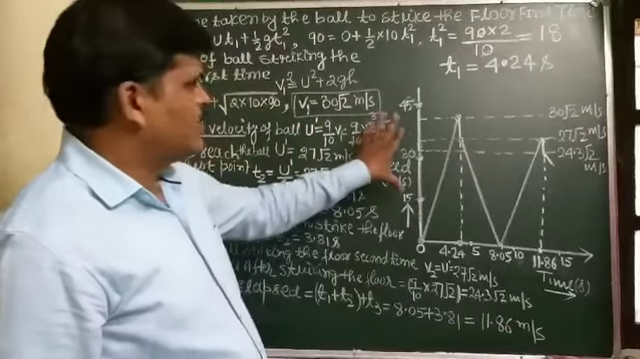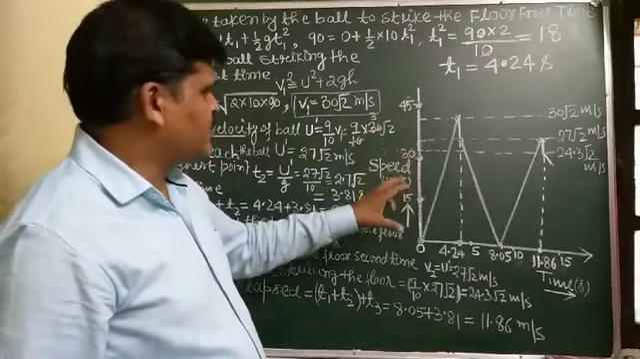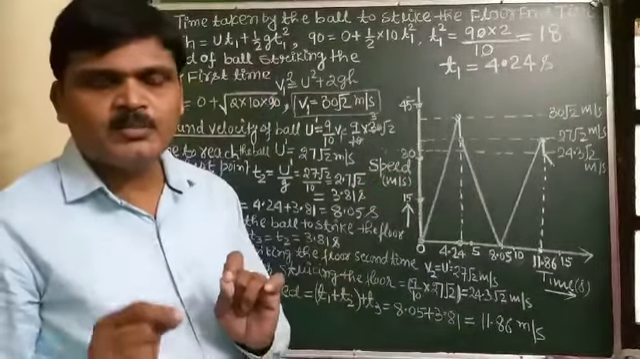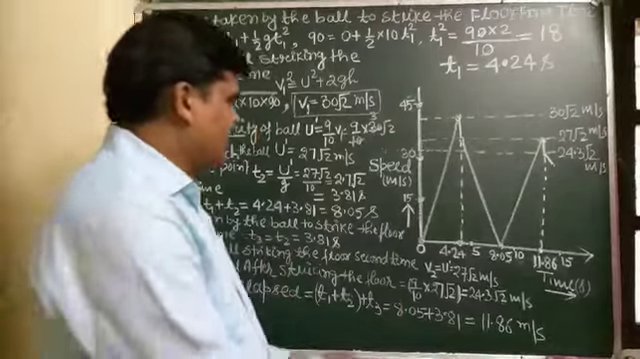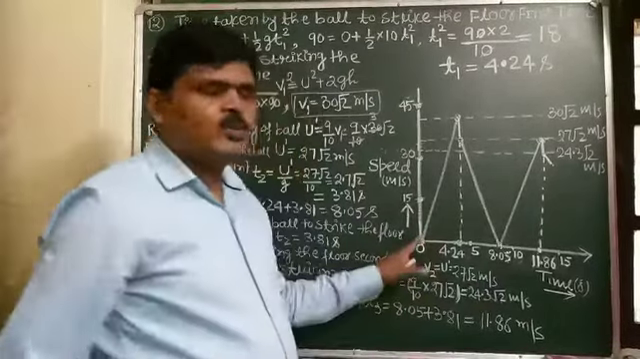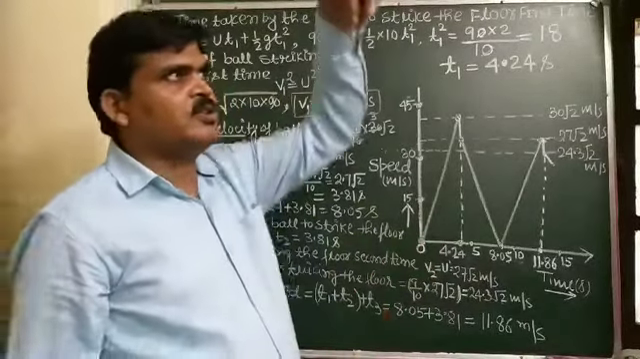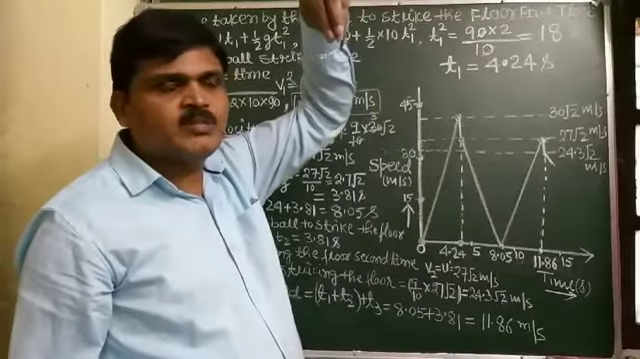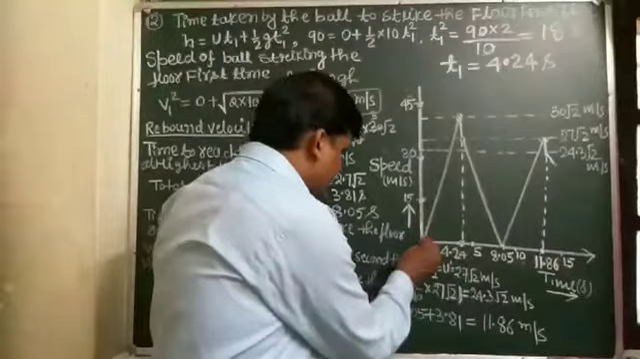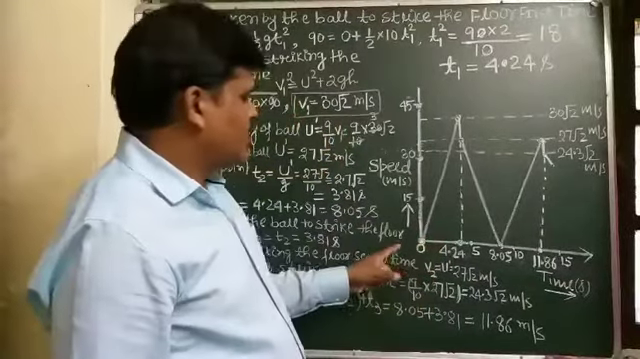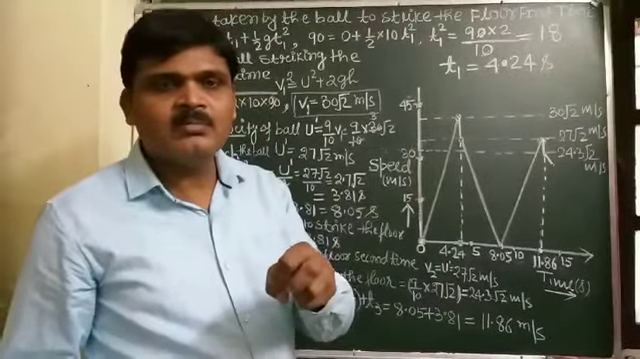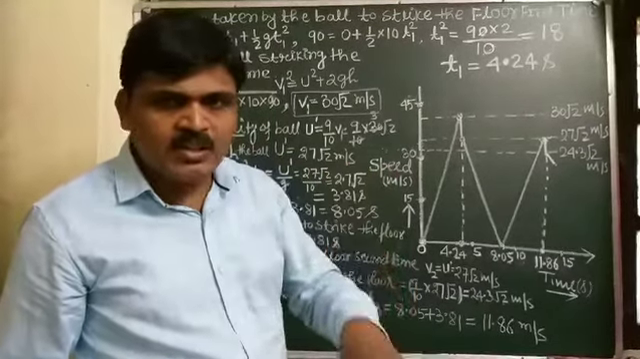Now student, see the graph which is plotted between speed and time, and we have to plot a graph for time 0 to 12 seconds. At t equal to 0, the initial speed of the object is 0. Clear? At what time does the ball strike the ground?